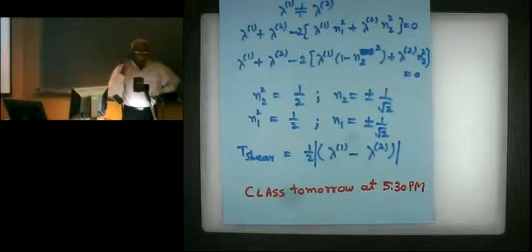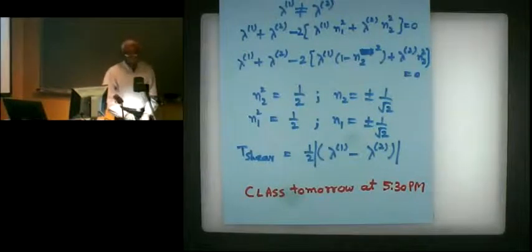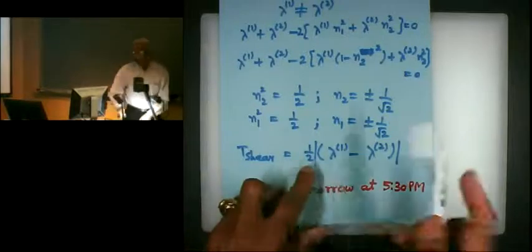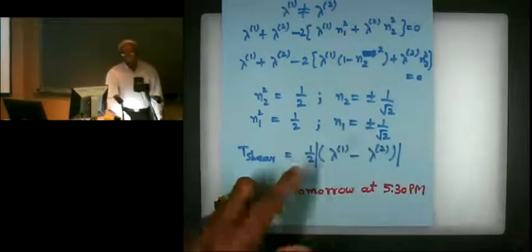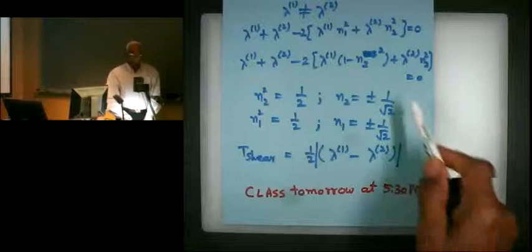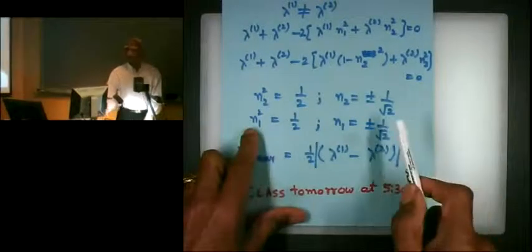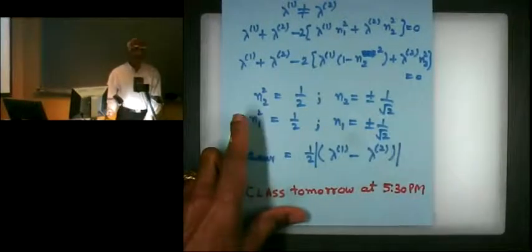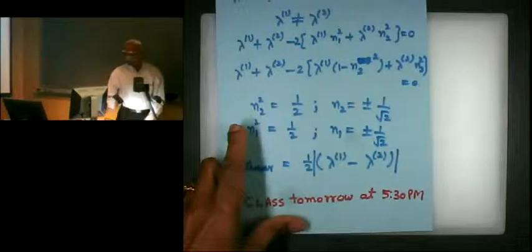So what we found was that the maximum shear stress on a plane whose normal has components 1 over square root of 2, 1 over square root of 2, and 0, because we assumed N3 was 0, is given by this.